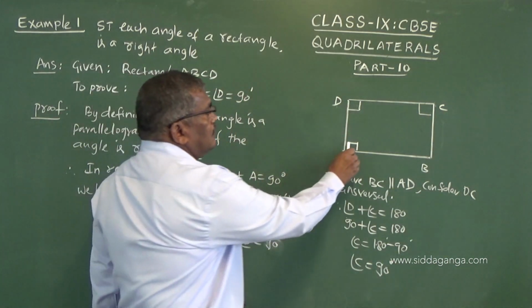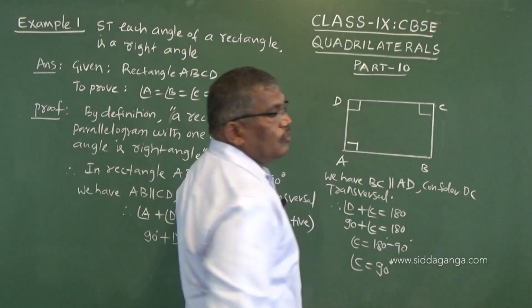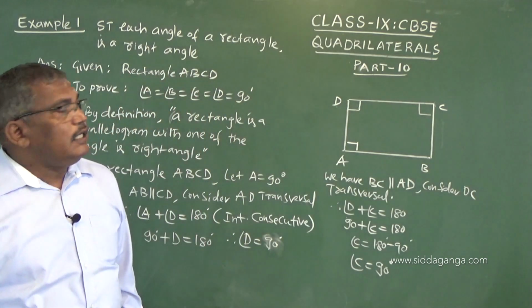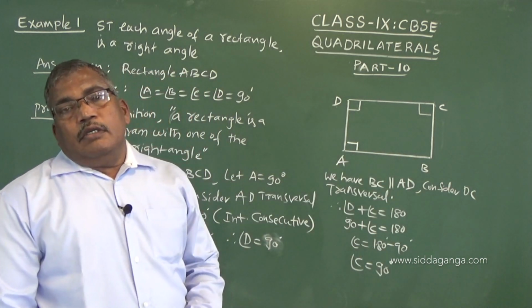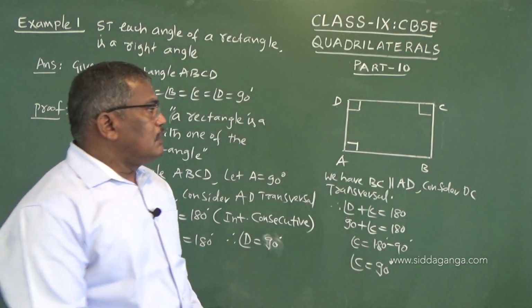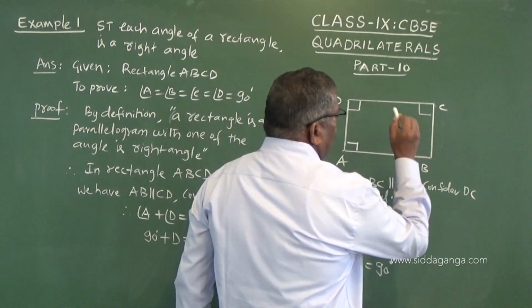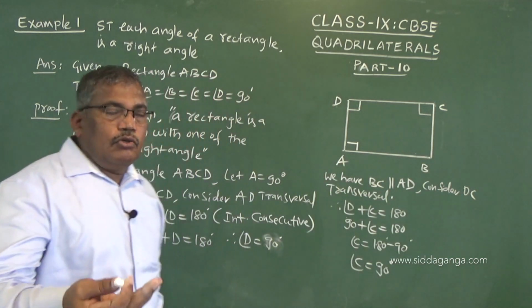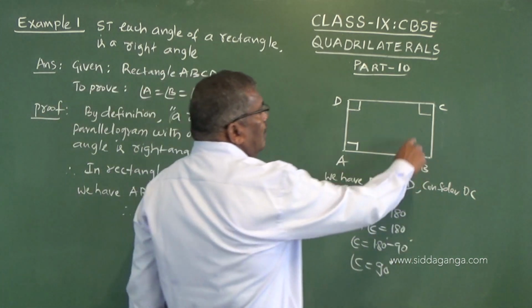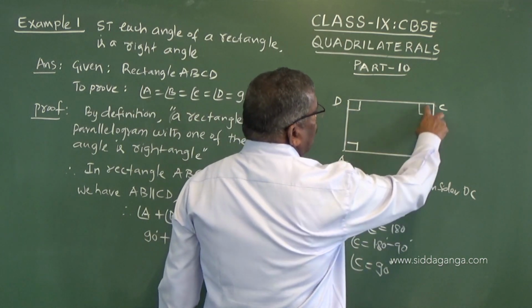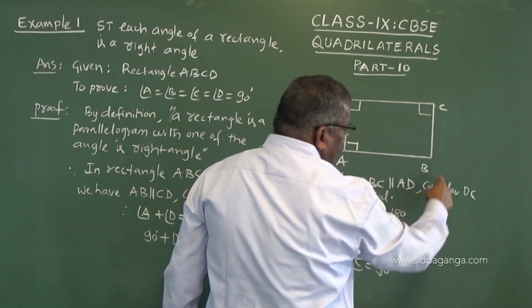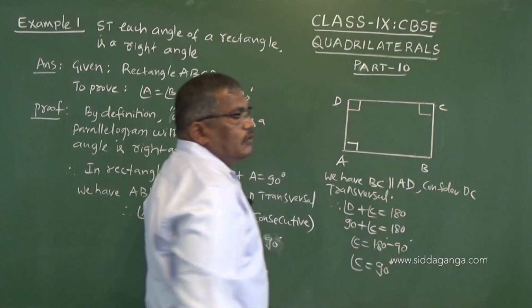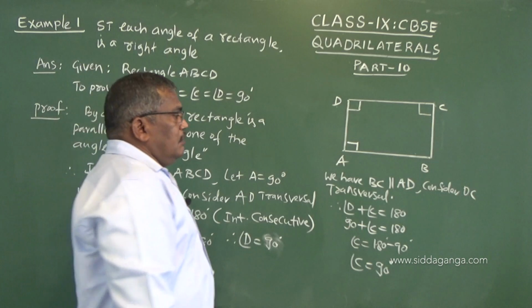When this is 90, this is 90, this is 90, the total is 270. By the angle sum property, all four angles must be equal to 360. Therefore, this is also 90. We can go likewise, or you can take these two as interior consecutive angles with BC as the transversal. So, likewise you can also calculate B and C.